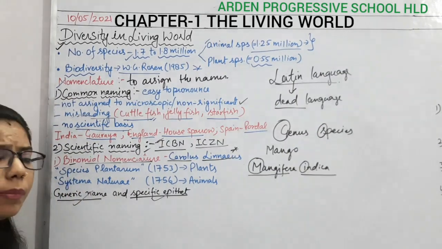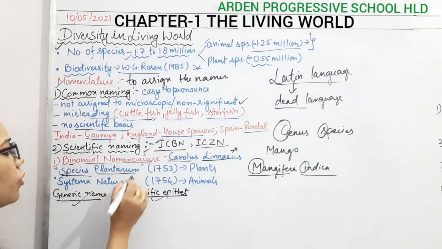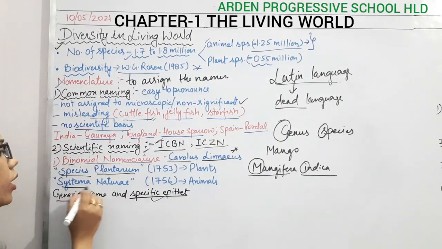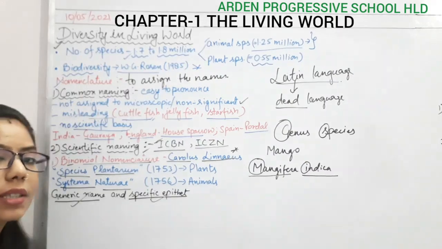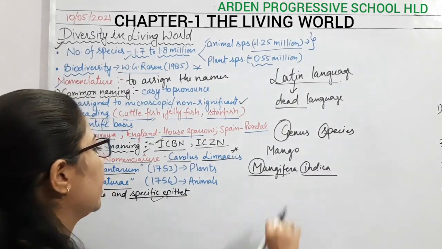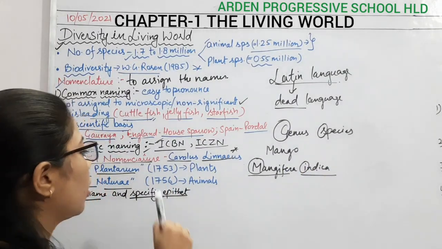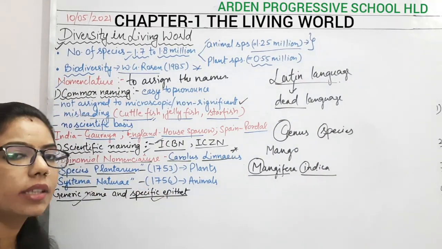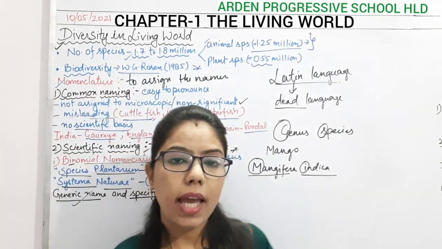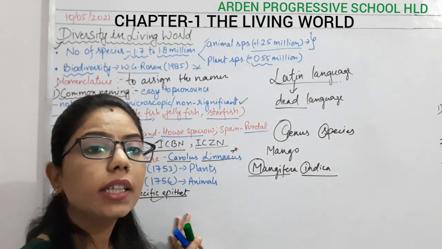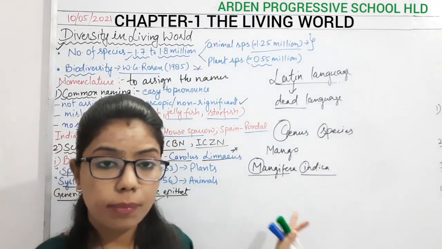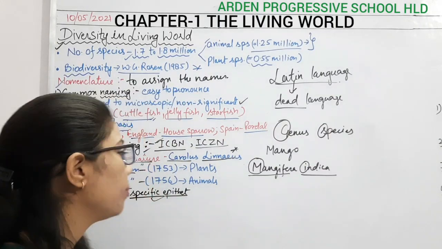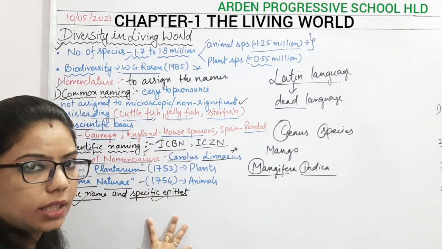For the plant species, they took the reference from the book Species Plantarum. Very important one. And for the animals, they took it from Systema Naturae. These books were published in 1753, Species Plantarum, and 1756, Systema Naturae. With the help of these, they assigned names to plant species as well as animal species, and here it has two components, genus and species.